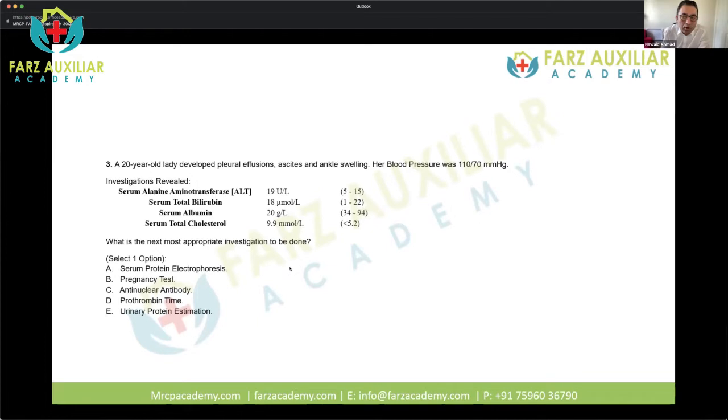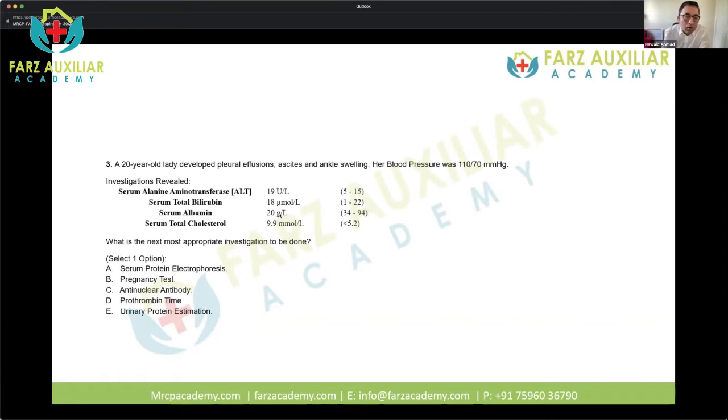Okay, so the first thing to note here is why have they given a 20-year-old? A young person, it's a woman, and then they have given this triad of features of pleural effusions, ascites, and ankle swelling. Blood pressure is normal. So in the investigation, you can see that ALT is 19, bilirubin is 18, albumin is low, and the cholesterol is high.